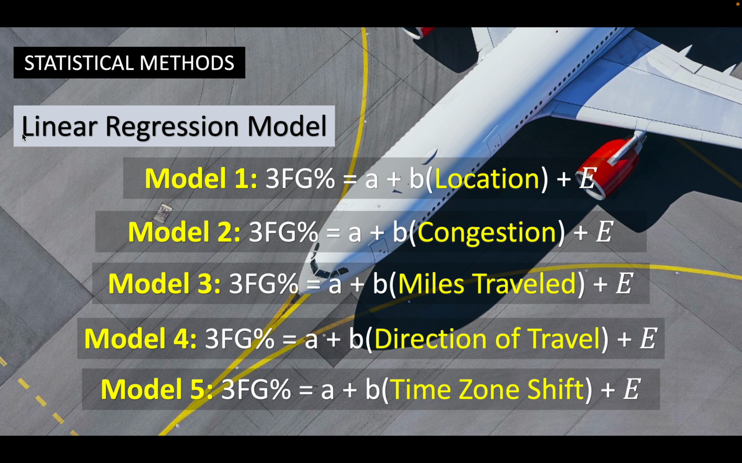Very simple. Does traveling more miles negatively impact our performance? And then Model 4's got direction of travel. So does it matter if we travel east versus west? Model 5 is going to look at the number of time zones. Did we gain an hour of time going to Milwaukee? Did we lose time going to LA? So that sort of thing is going to impact performance as well. And I'd like to look at the correlation or relationship there.